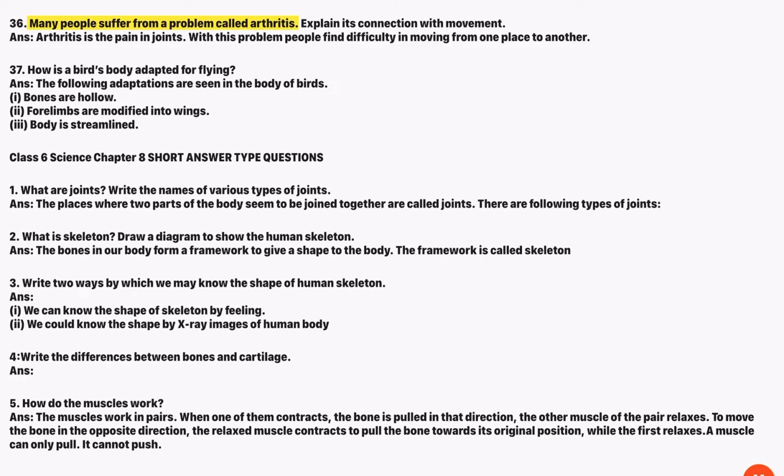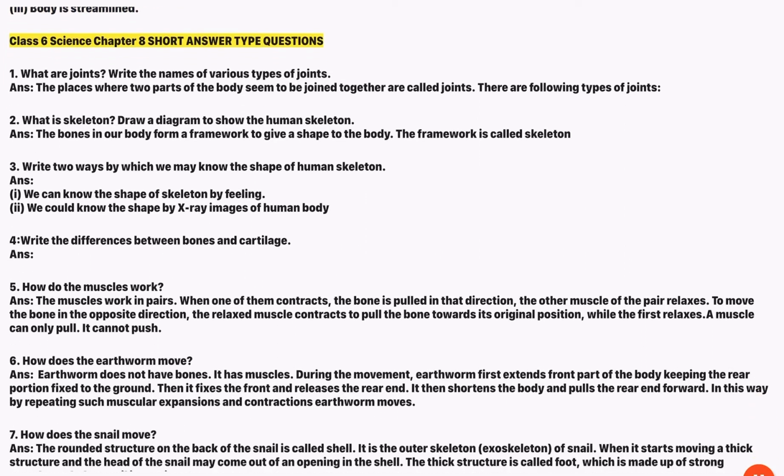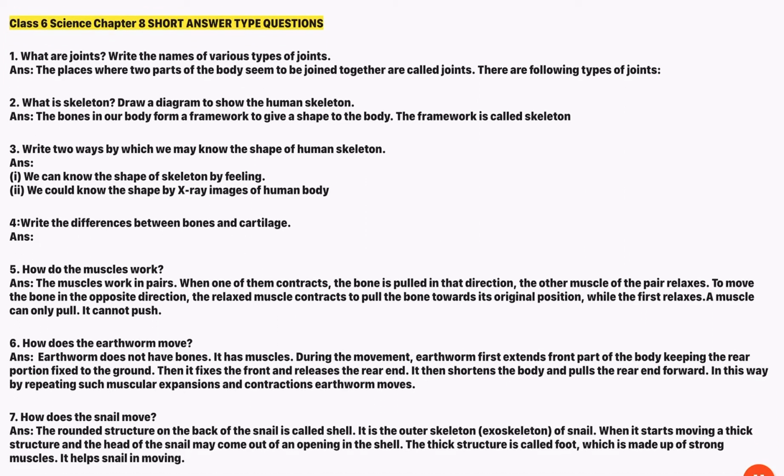36. Many people suffer from a problem called arthritis. Explain its connection with movement. Ans. Arthritis is the pain in joints. With this problem, people find difficulty in moving from one place to another. 37. How is a bird's body adapted for flying? Ans. The following adaptations are seen in the body of birds. 1. Bones are hollow. 2. Forelimbs are modified into wings. 3. Body is streamlined.